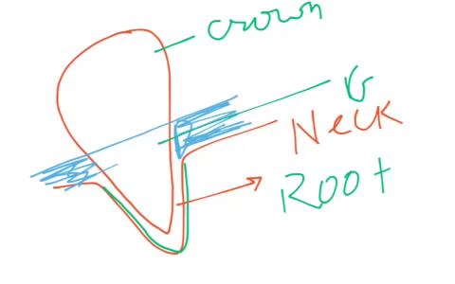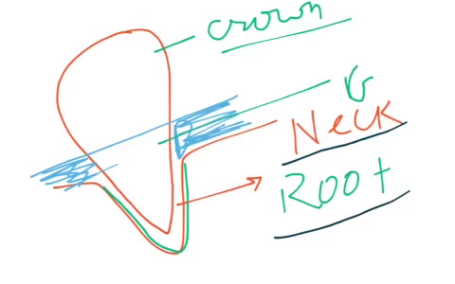There are 3 portions based on their presence here. The exposed part of the tooth is the crown, the part of the tooth enclosed by the gums is said to be the neck, and the part of the tooth embedded in the socket of the jaw is the root.